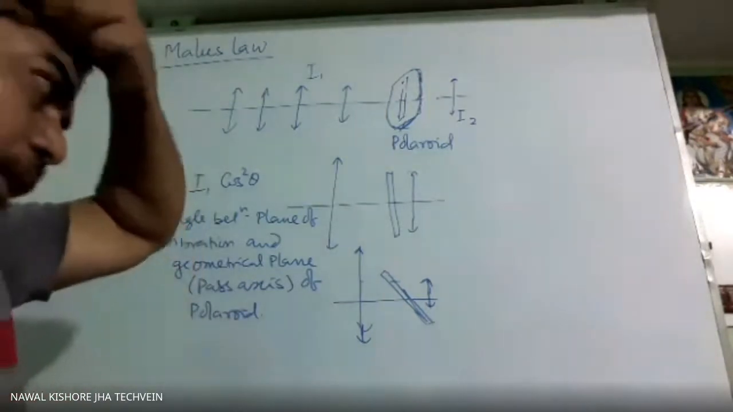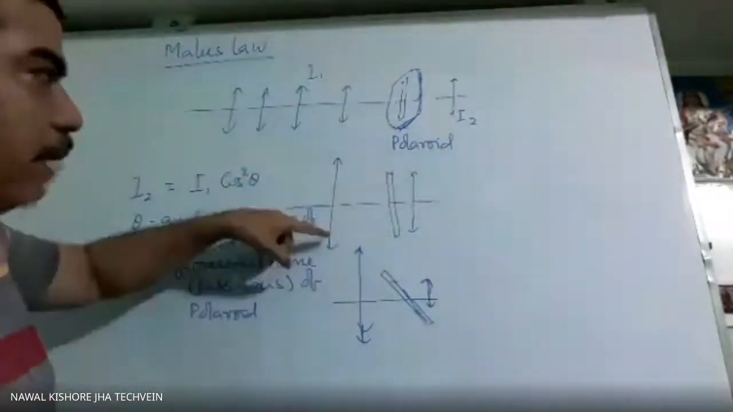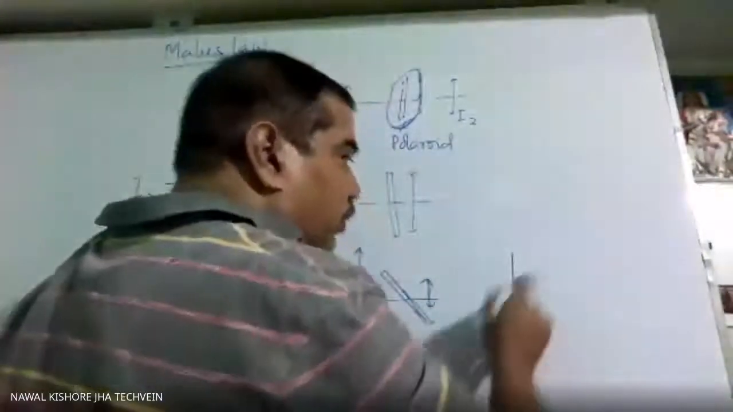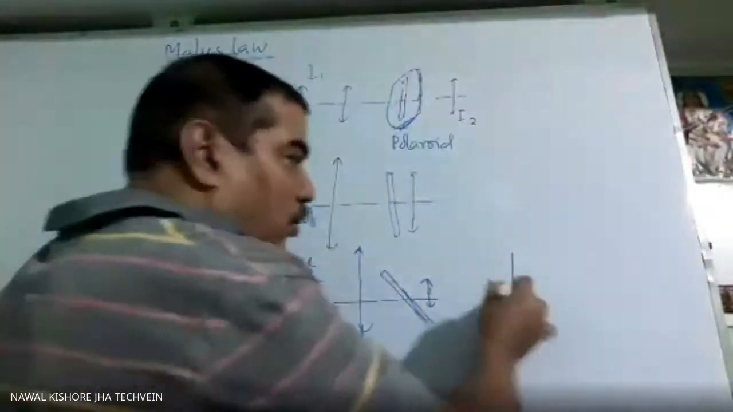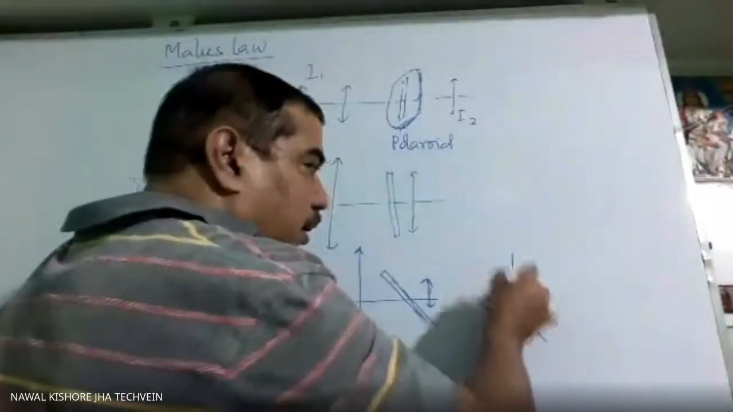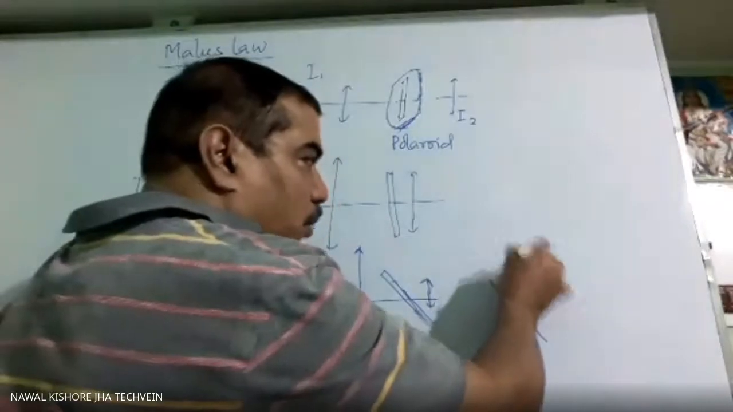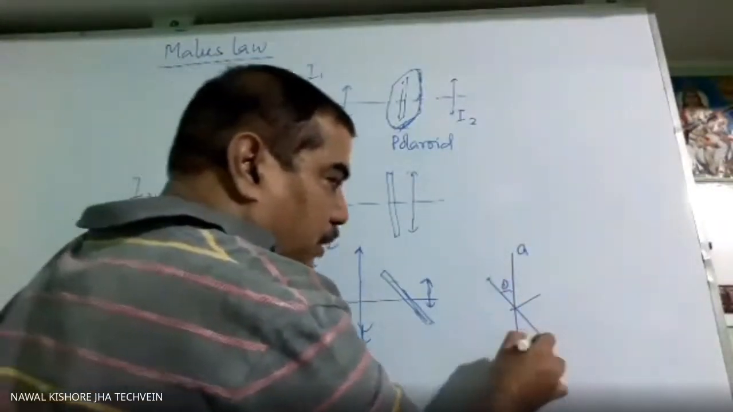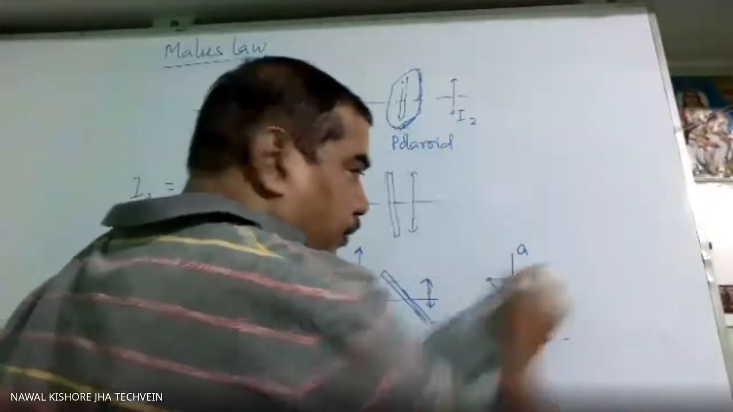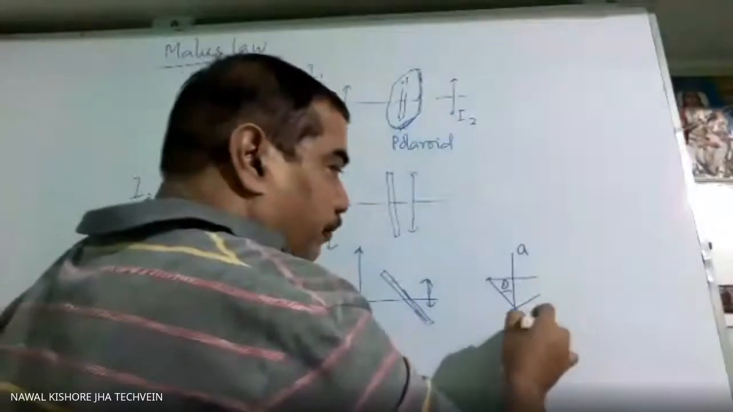That is the Polaroid. So in this case, what is happening? If this is the amplitude, suppose, and you are getting the slit like this, what will be? If this is theta, if you break this into two components, if this is your A, what will be the component along this? Because it will pass only this part. So it will be A cos theta only.